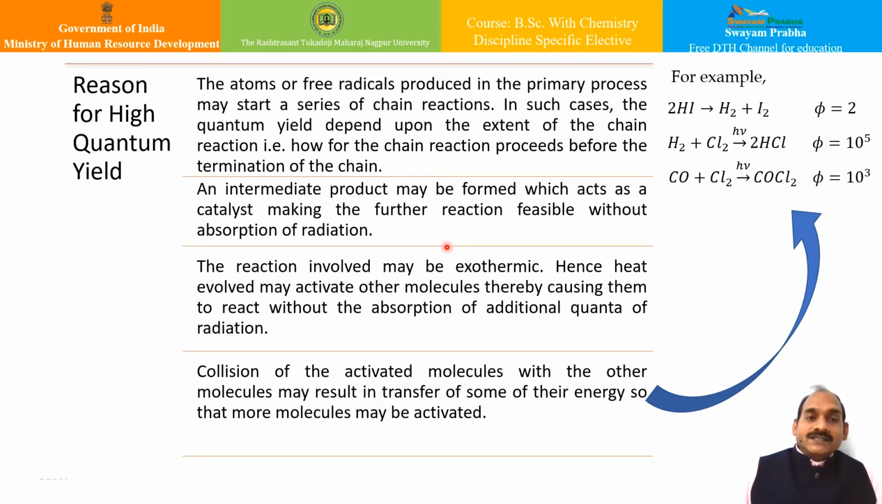So what are the reasons for high quantum yield? These are some of the points which we have tried to point out over here. The atom or free radical produced in the primary process may start a series of chain reactions. In all such cases, the quantum yield depends upon the extent of the chain reaction, that is, how far the chain reaction proceeds before the termination of the chain.